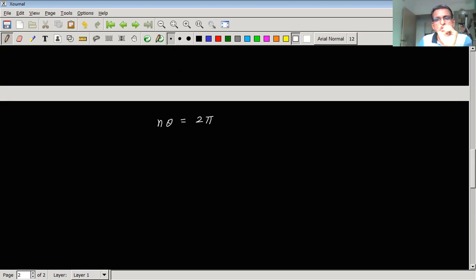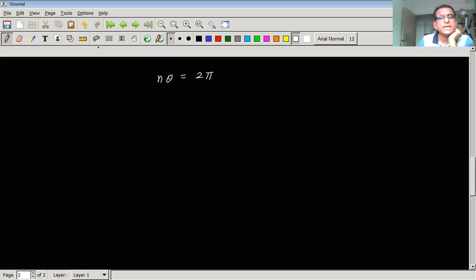So this fact tells us that the integral values of theta should be equal to 2 pi, where n is 1, 2, 3 and so on. From this we get the value of theta as theta equal to 2 pi by n.